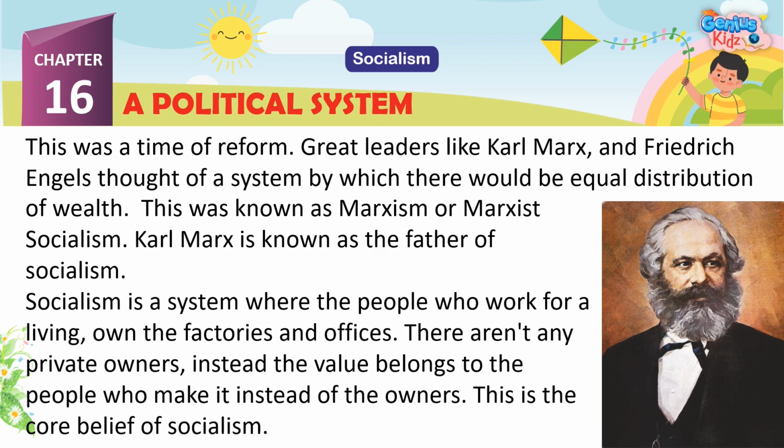This was a time of reform. Great leaders like Karl Marx and Friedrich Engels thought of a system by which there would be equal distribution of wealth. This was known as Marxism or Marxist socialism. Karl Marx is known as the father of socialism. Socialism is a system where the people who work for a living own the factories and offices. There are not any private owners, instead the value belongs to the people who make it instead of the owners. This is the core belief of socialism.